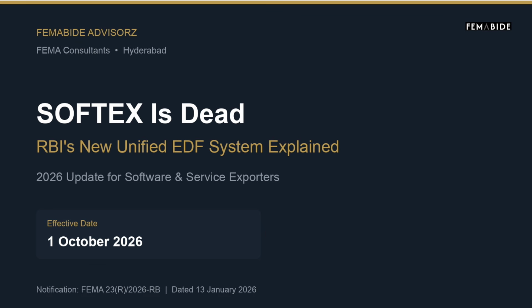If you're a software exporter, SaaS founder, IT services company, freelancer or service exporter, this is one FEMA update you simply cannot afford to miss. From 1st October 2026, the familiar SOFTEX filing system is being replaced by a brand new Unified Export Declaration Form, or Unified EDF. This change comes from FEMA